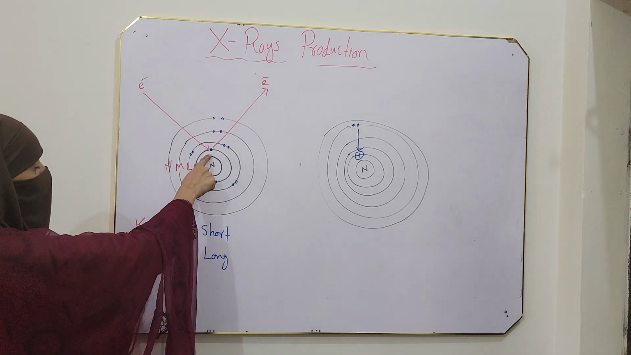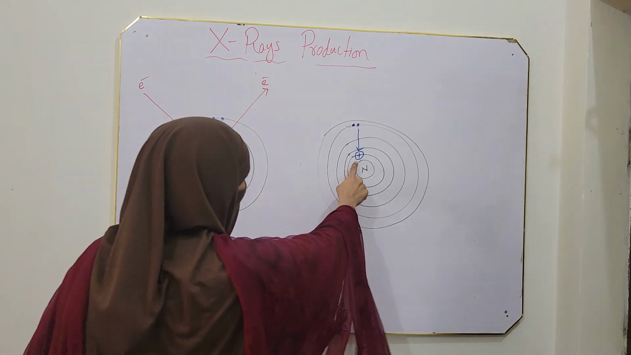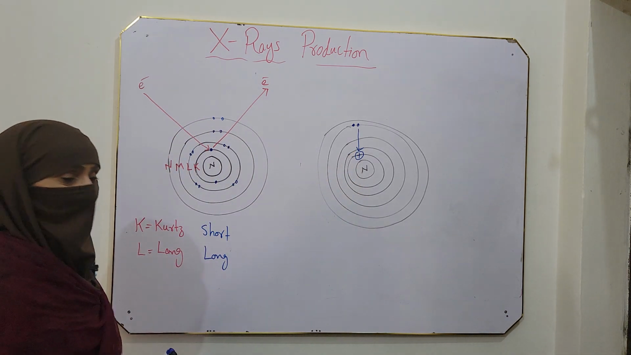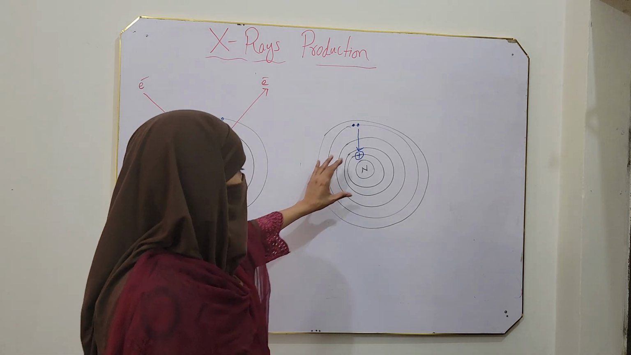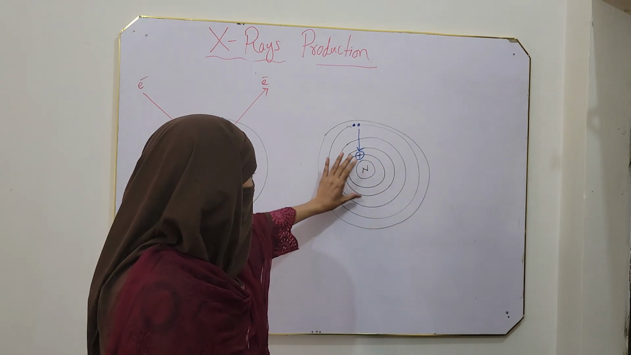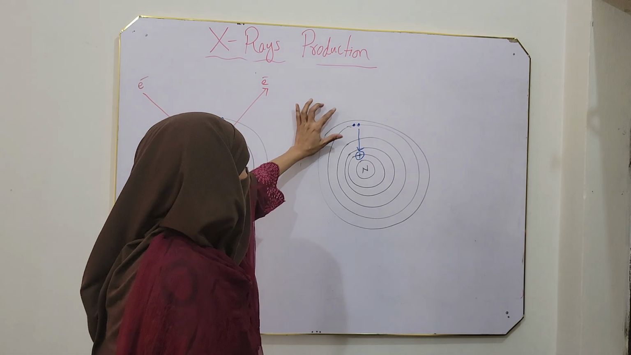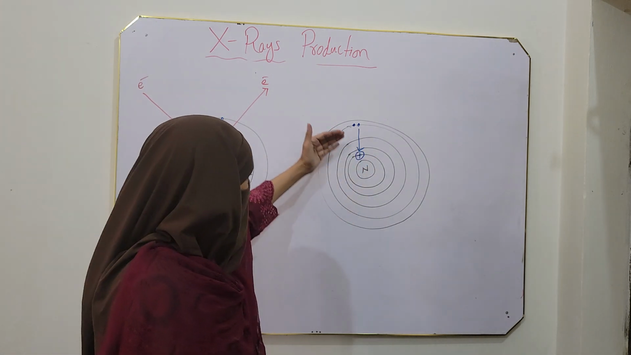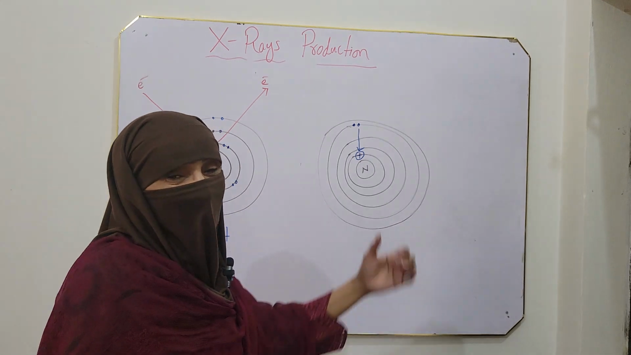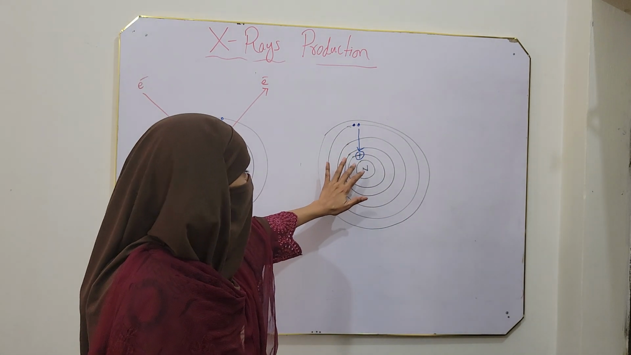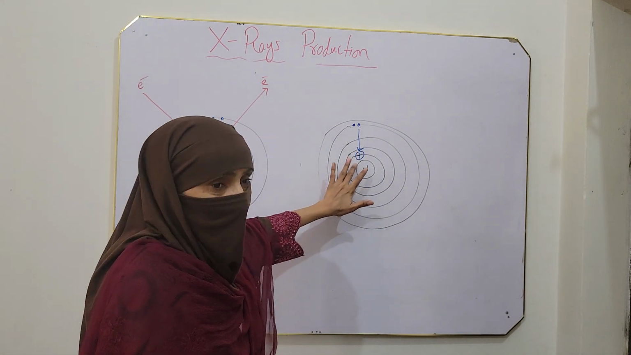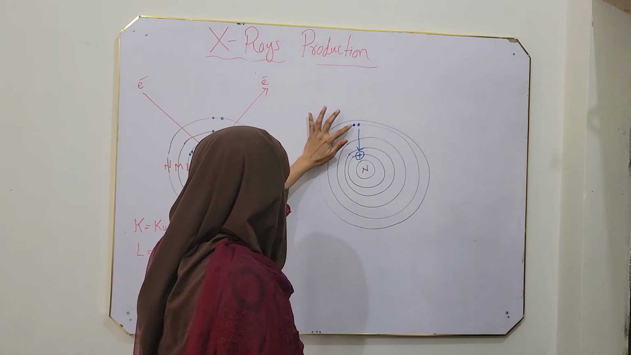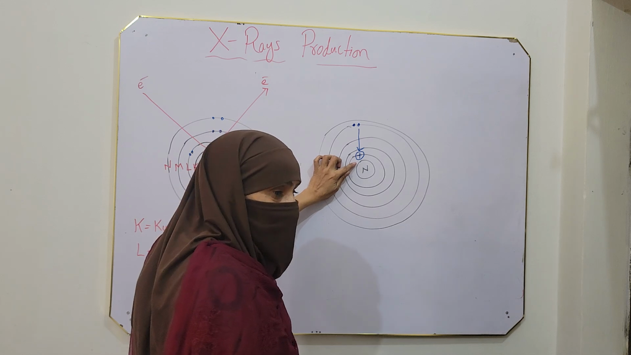Now due to removal of this inner shell electron, a vacancy is created. A vacant place is created in the inner shell. Inner shells are quite stable due to their low energy, and an outer shell electron tries to occupy this vacant position. So any electron from an outer shell can fall into this inner vacant position to occupy this place.